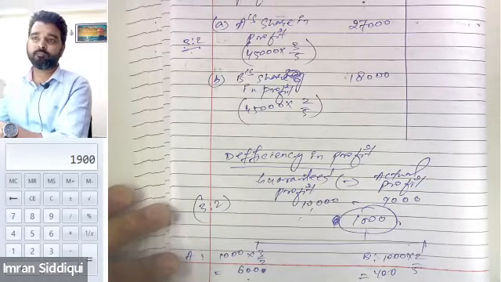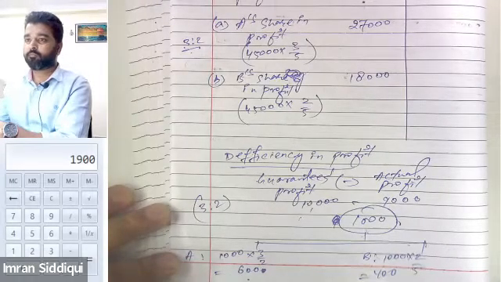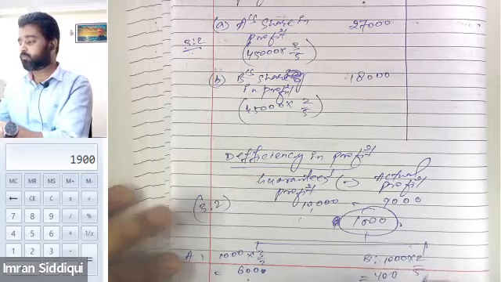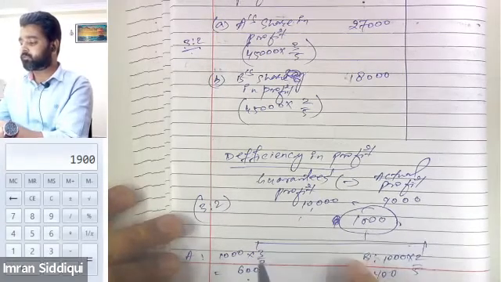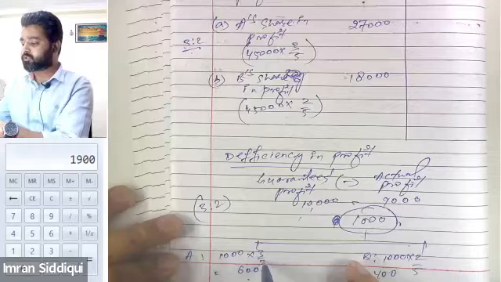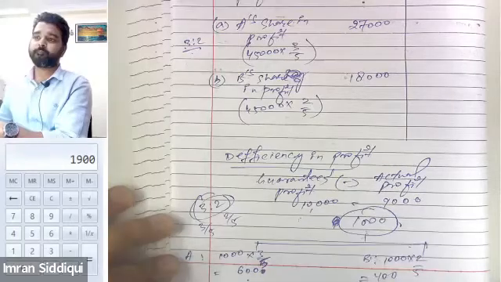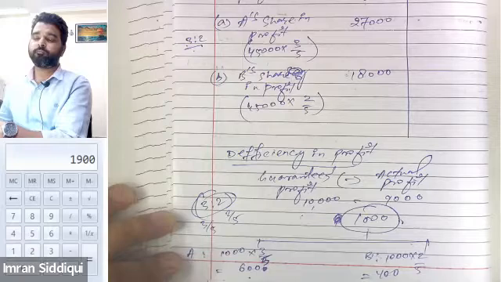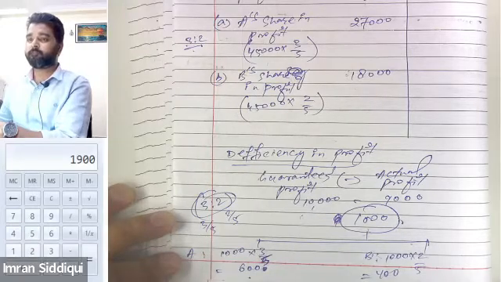Sir, that is 2/3, right? Sir, can you explain that point? The ratio is 3:2, correct?